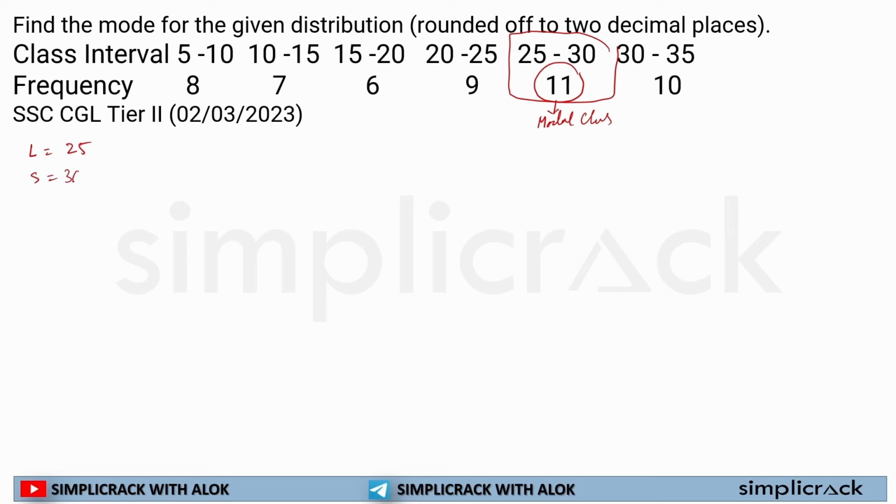The size of the modal class is 30 minus 25, which is equal to 5. Now the frequency preceding this modal class, Fp, is 9. The frequency of the modal class is 11. The frequency following the modal class is 10. Now I have all the data in my hand. I will just have to put it in the formula.